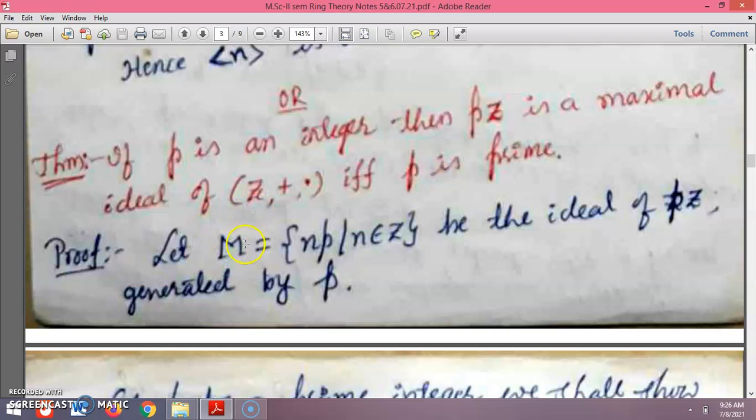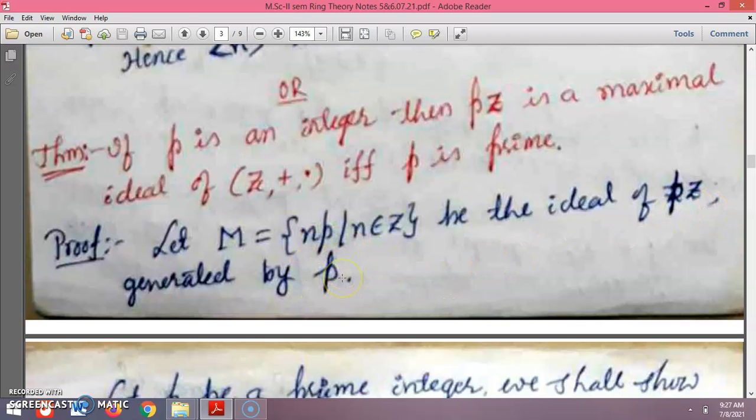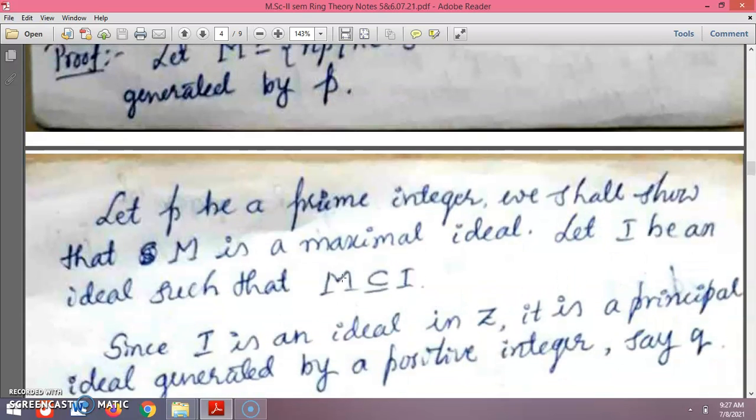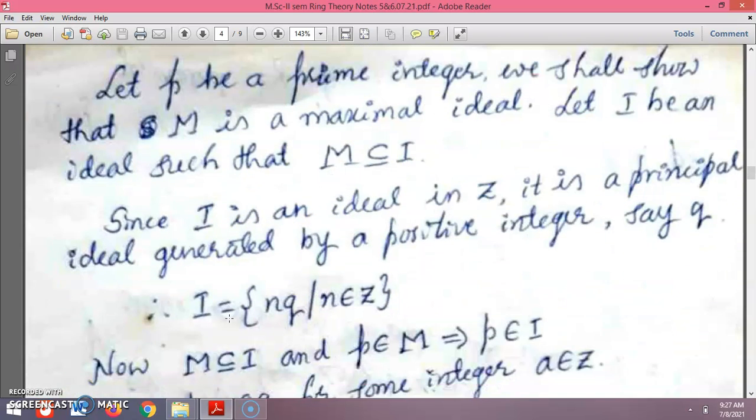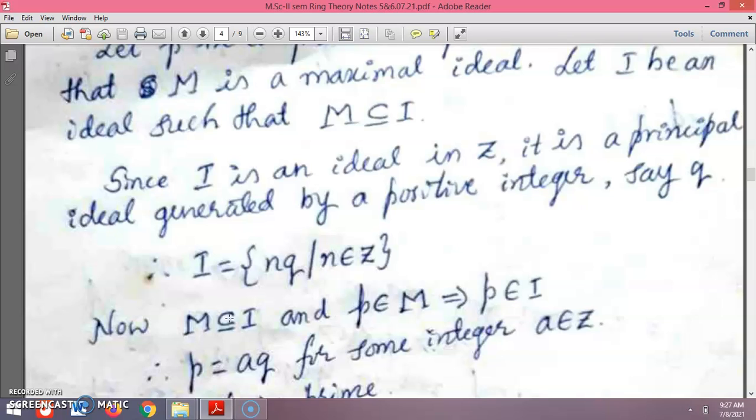Now let us take m equal to nZ. Because this p is a prime, this is generated by this n. So then the ideal pZ is generated by this prime. Now we need to see that, let p be a prime integer, we shall show that m is a maximal ideal. Let I be an ideal such that m is contained in I, since a maximal ideal is itself an ideal.